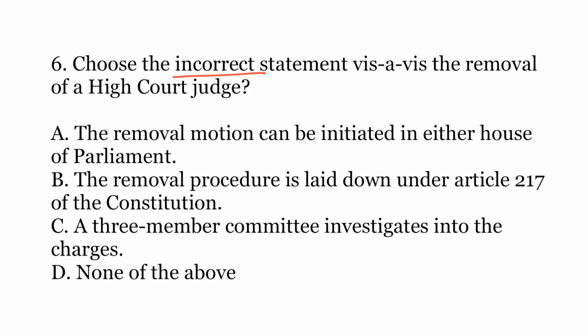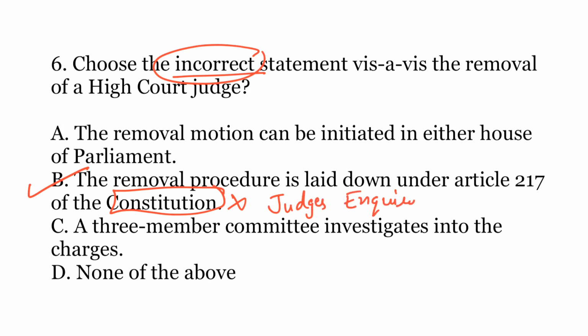Since the question is asking us an incorrect statement, option B is incorrect because the procedure to remove a judge is not laid down under the Constitution, rather it is laid down under the Judges Inquiry Act of 1968. So the Constitution does not prescribe the procedure for removal of judges of High Courts and Supreme Court.